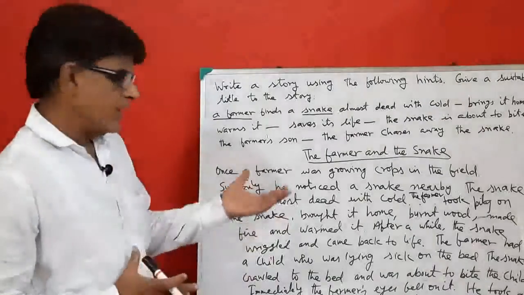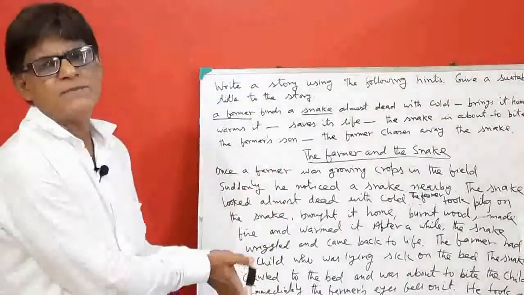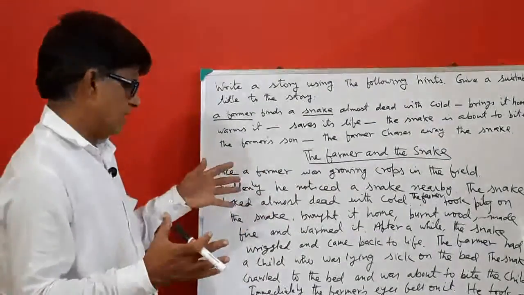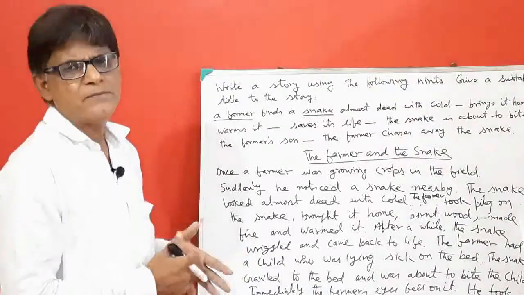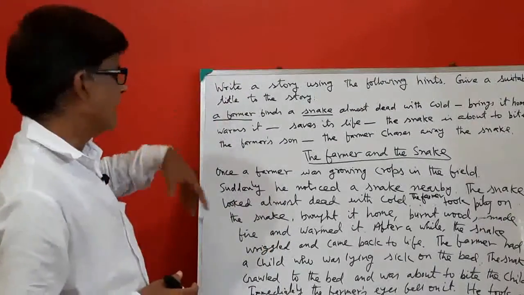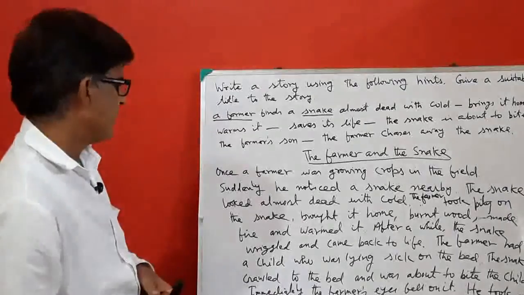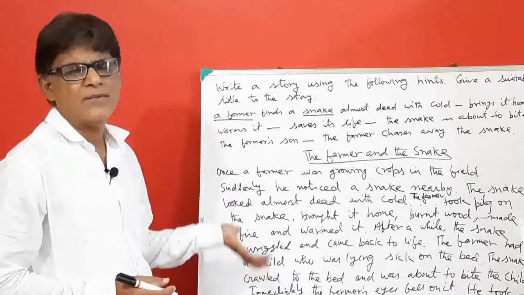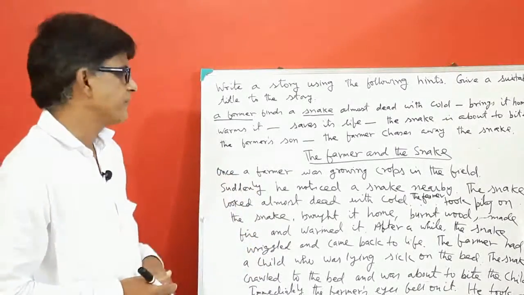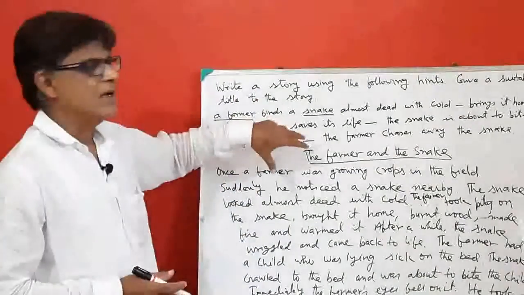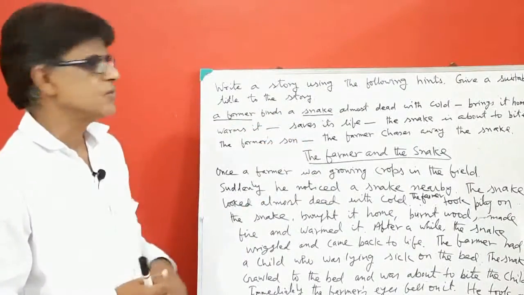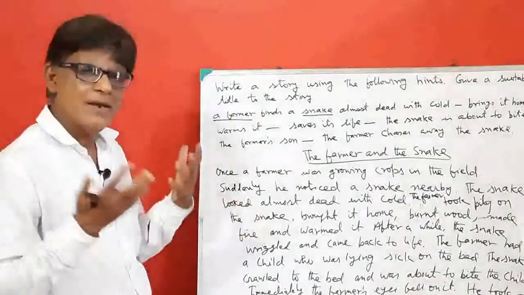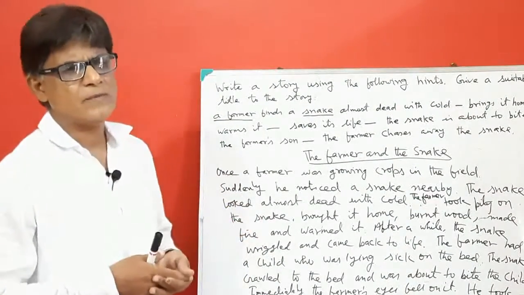So, if you see, this becomes a paragraph. Very simple sentences. So in this way you can write a story by developing all these points. Now, if you are asked to add a moral to it, you add it or leave it. Here in this question, we are not asked to add a moral to the story, but you can think of what would be the moral.